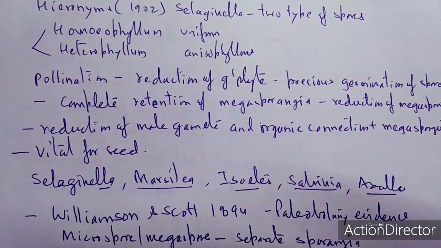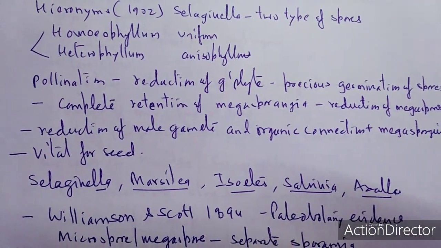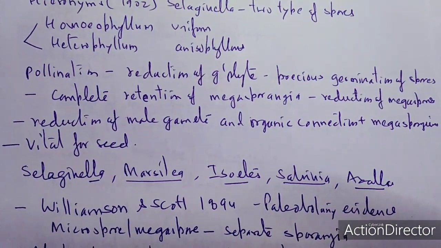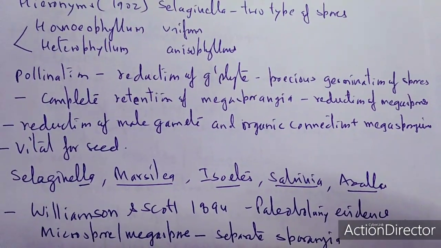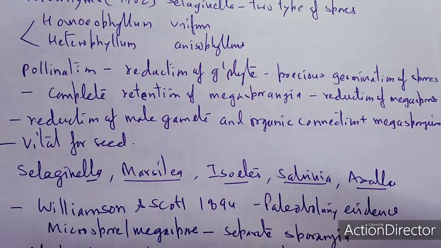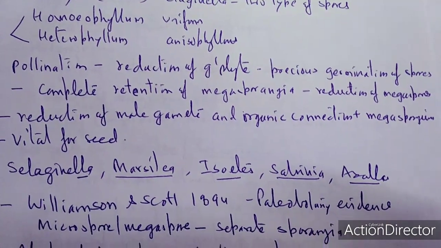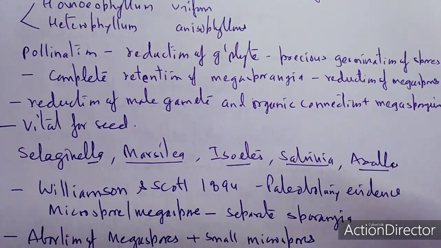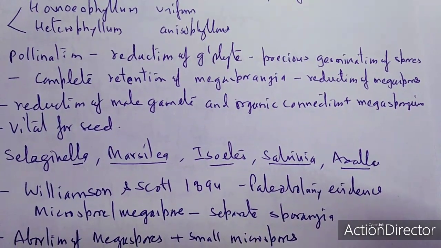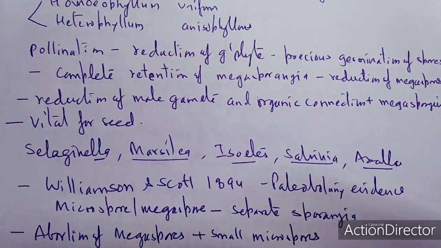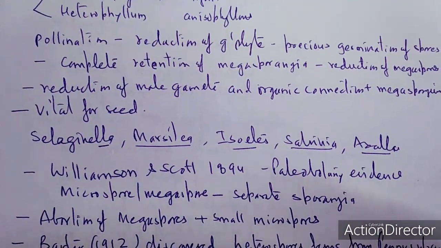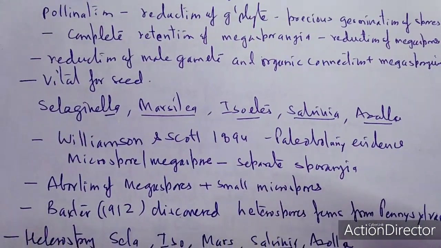Once pollination occurs, after the pollination there is a reduction of the gametophyte, a precocious germination of the spore, and complete retention of the megaspore takes place. This reduces the megaspores, with a reduction of the male gamete and an organic connection with the megasporangium. This is a requirement for the seed, and this is vital for the seed.